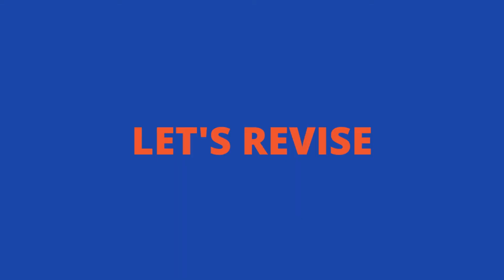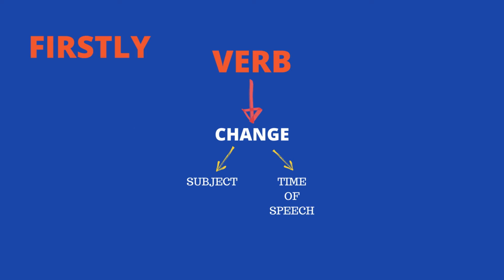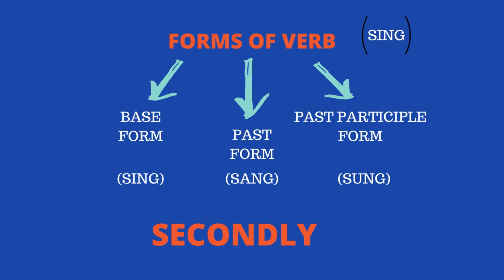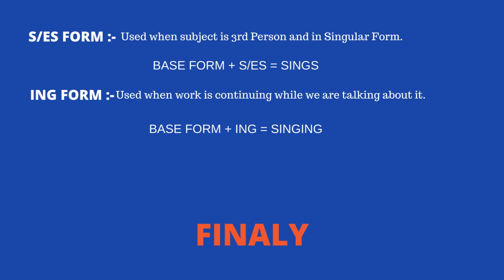So guys, this is what we have covered, and let's revise what we have covered today so far. We talked about the qualities of verbs, that it changes according to subject and time of speech, and then we talked about various forms of verbs, the three types, and two more, S or ES and ING. And then finally, we talked about the forms in detail: what it is all about, its function, and also with examples and sentence formation.